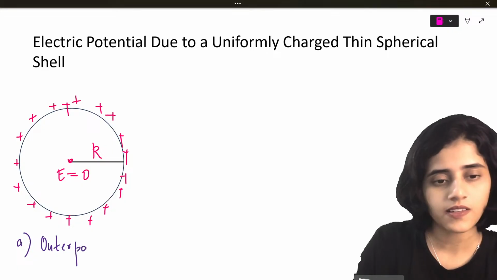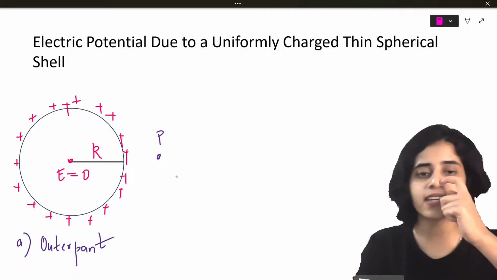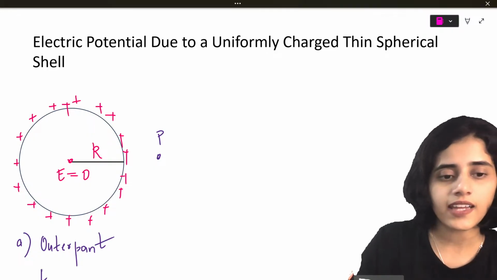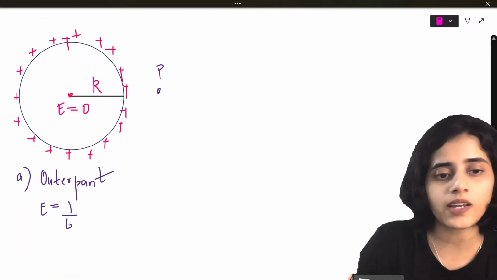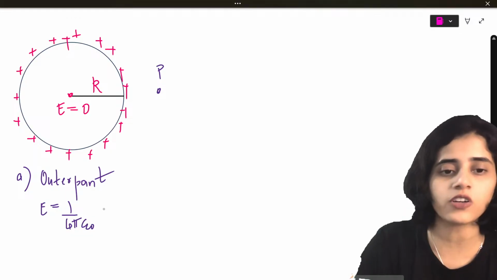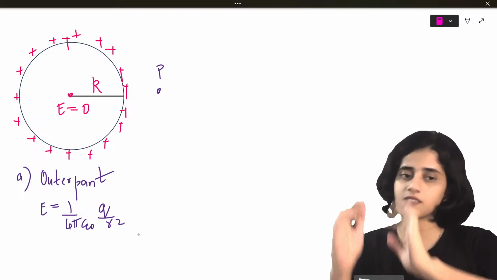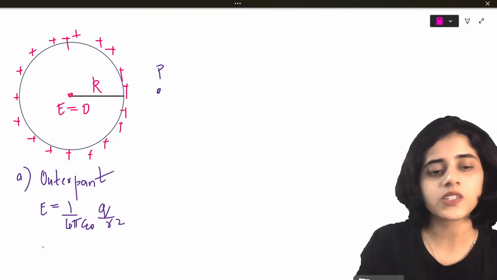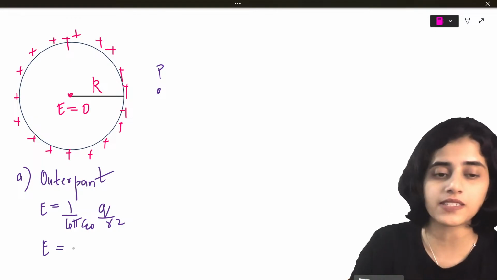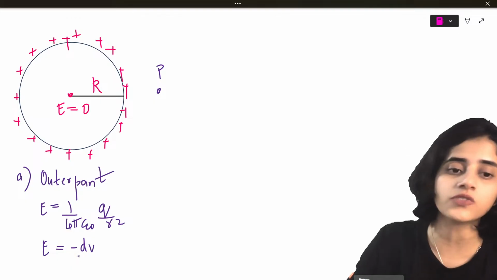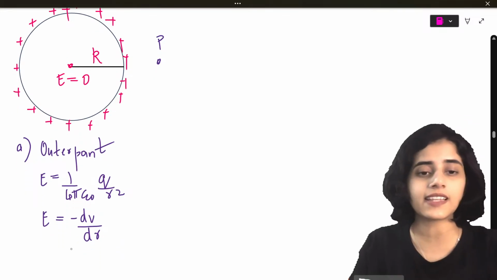Let's assume a random outer point P. At P, the electric field will be 1 by 4 pi epsilon naught Q divided by R square, where R is the distance to P. And we also know, from last class, that electric field can be represented as the negative gradient, minus dV by dr. Remember this? We did it in the last class.